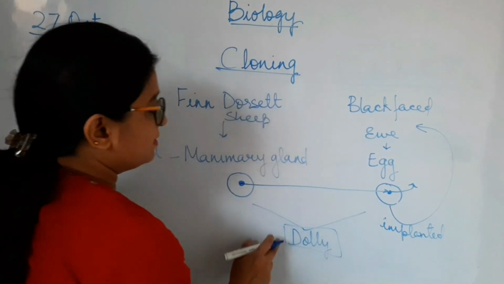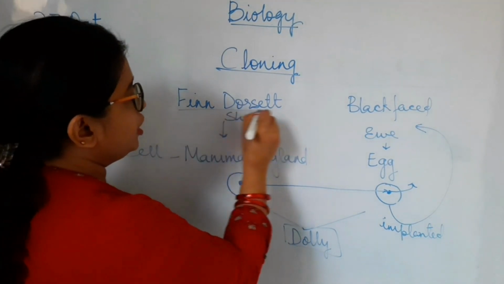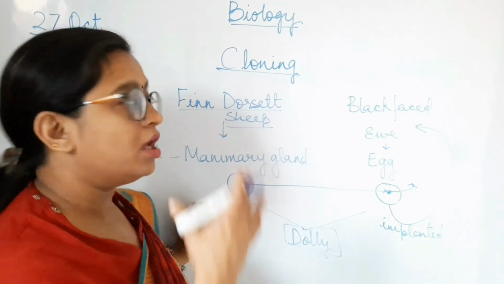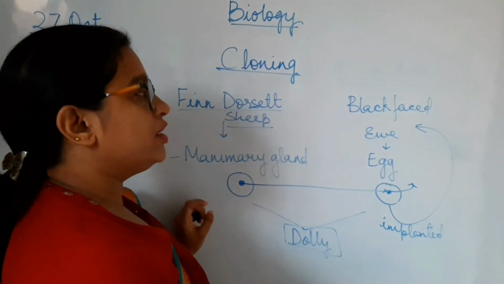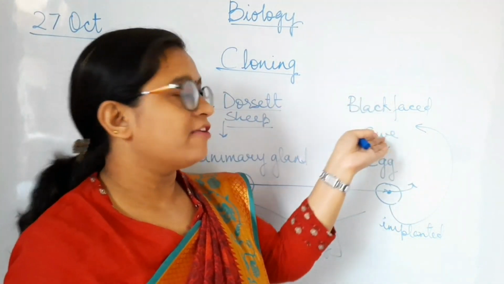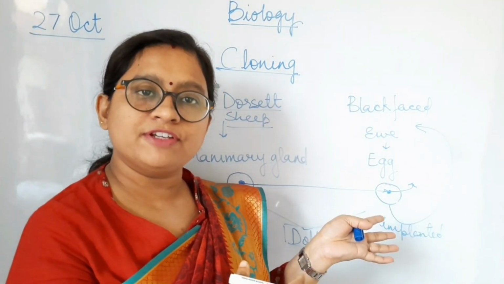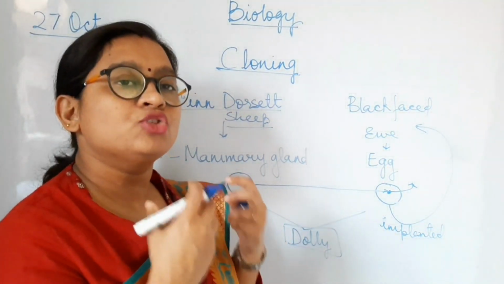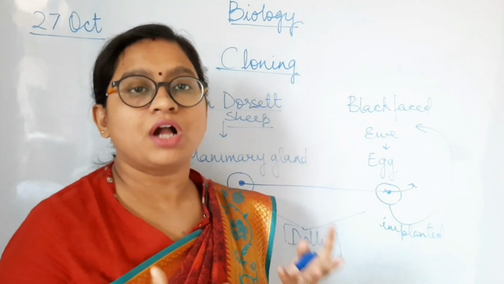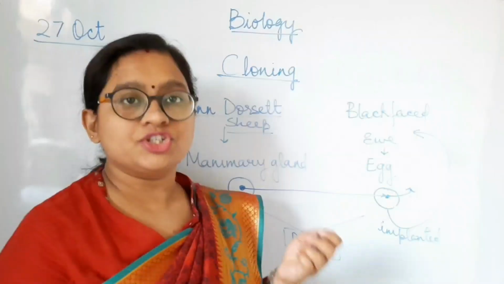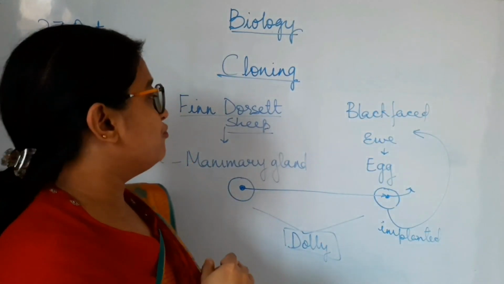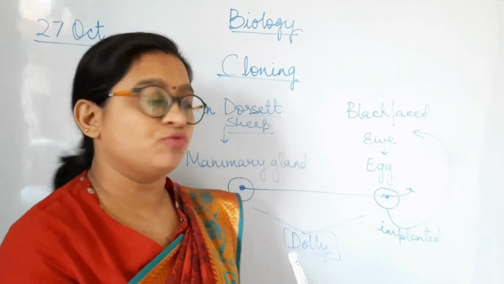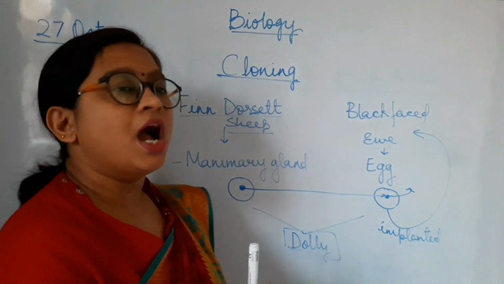Now here, since it had the nucleus of the Finn Dorset sheep, Dolly had complete characteristics of the Finn Dorset sheep. Although it was born from the black-faced ewe and the egg was of the black-faced ewe, since it had the nucleus of the Finn Dorset sheep, it was a complete, exact, carbon copy of the Finn Dorset sheep, because the genetic material came from the Finn Dorset. So this process of cloning was made successful in the result of Dolly.